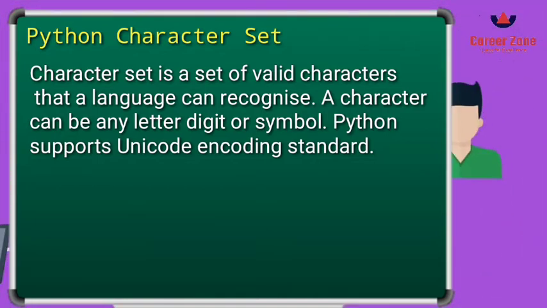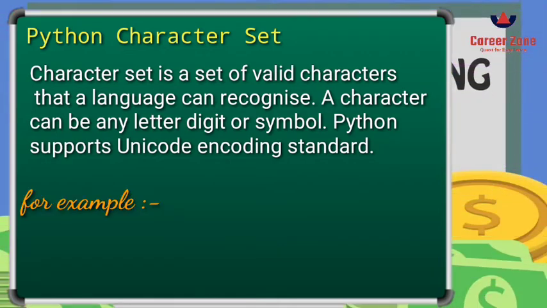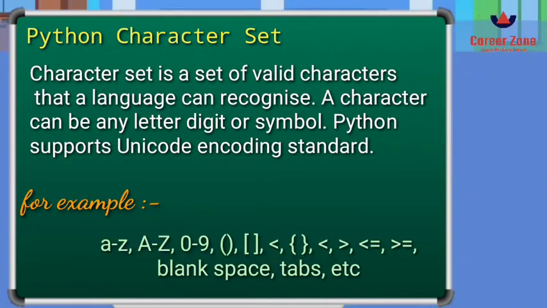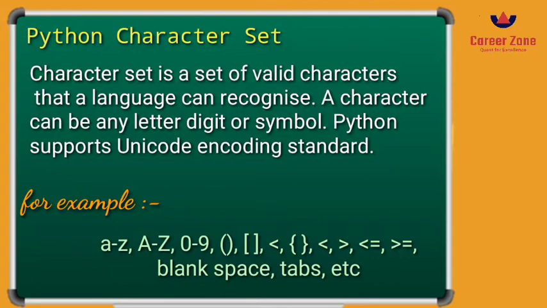Examples of the character set which you can use while writing a program are the letters from small a to z, capital A to Z, the numbers 0 to 9, and some special symbols like curly braces, square brackets, parentheses, greater than, less than, equal to. There are also white spaces, for example a blank space or a tab. So these are all the characters which can be used in Python for writing a program.